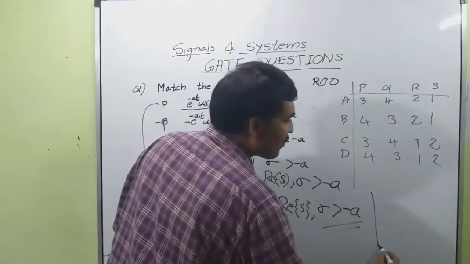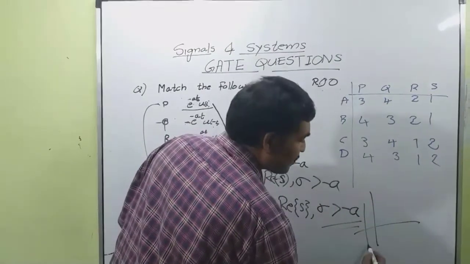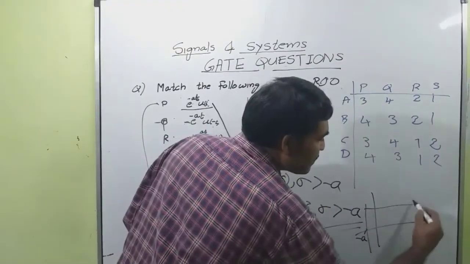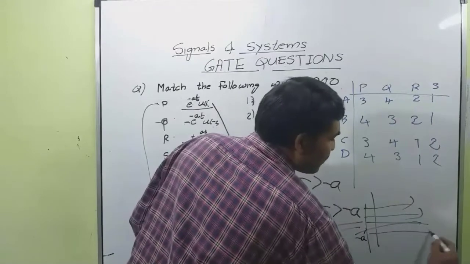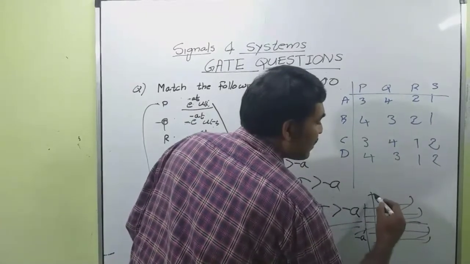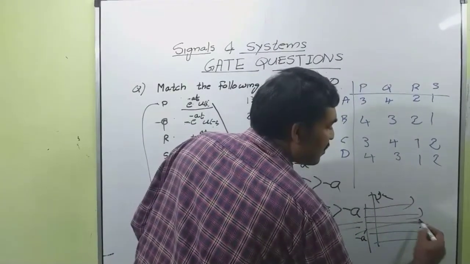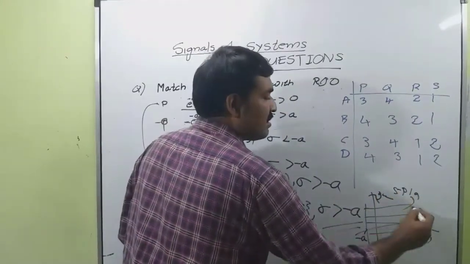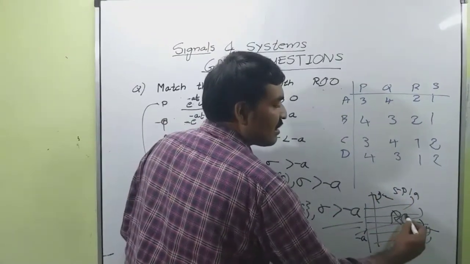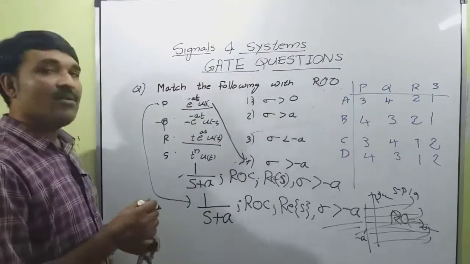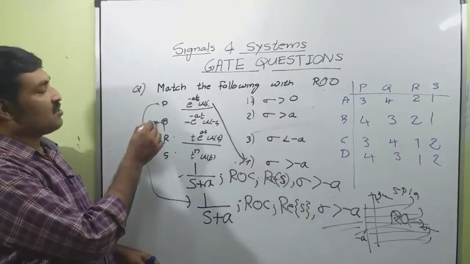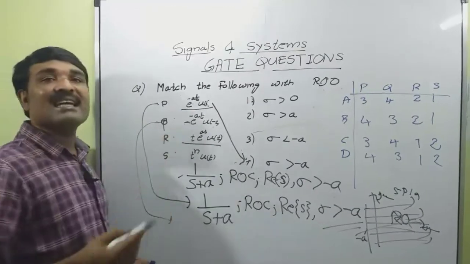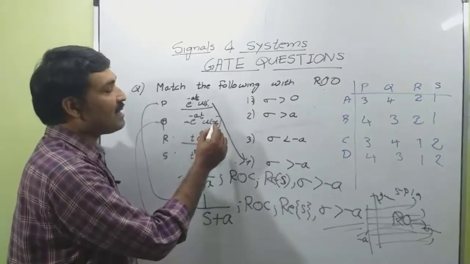So, the region of convergence for this is minus a, this side of the S plane, towards the right hand side of the S plane, this sigma and j omega axis. This is our S plane. This is the region of convergence. Now, consider the second question. This is minus e raised to minus at into u of minus t.